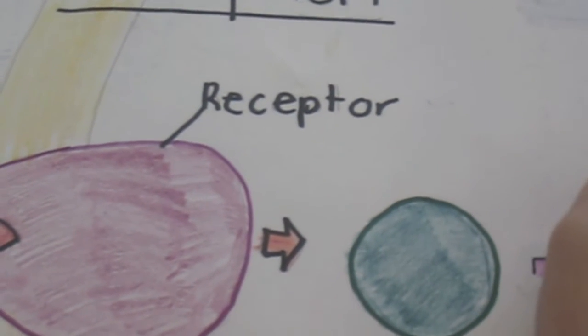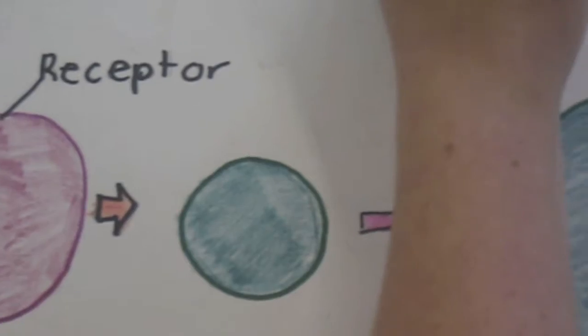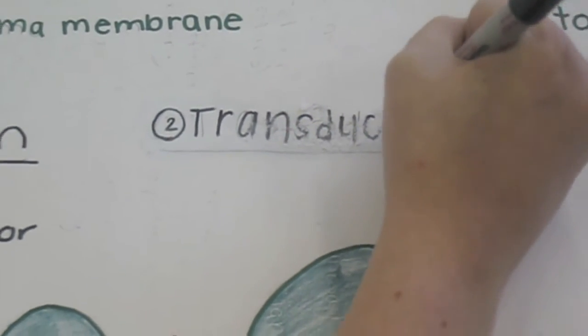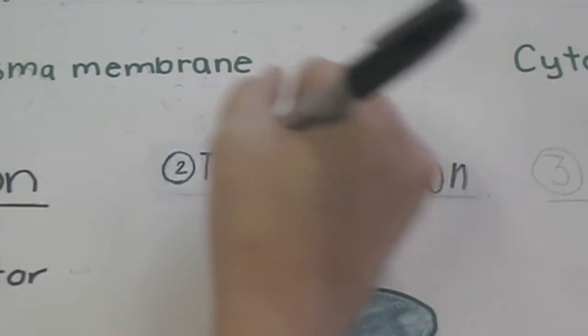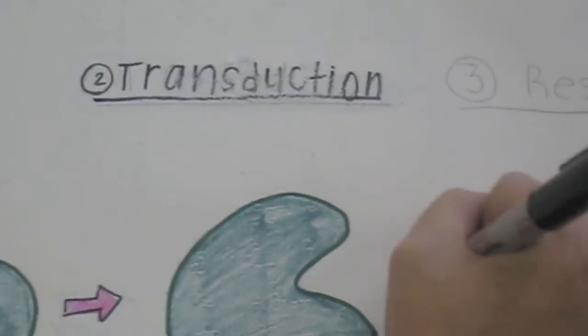After reception, the signal is changed into a different form, usually through a shape change of proteins in transduction. Calcium ions act as second messengers, which help to transport the signal quickly. Since cells can regulate its concentration, calcium ions can control the strength of the cellular response.